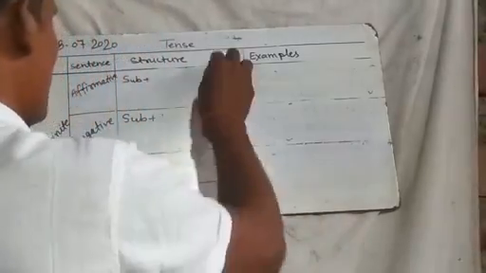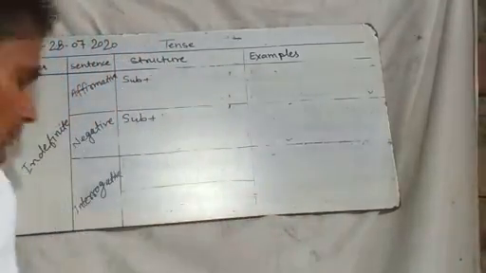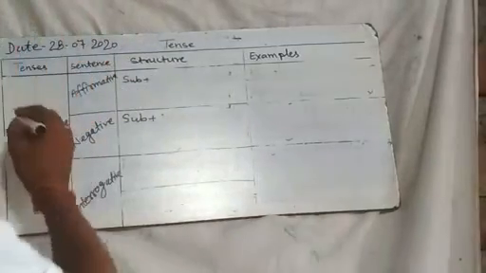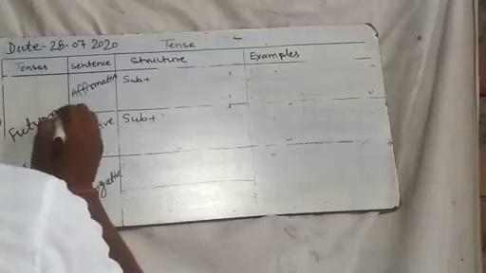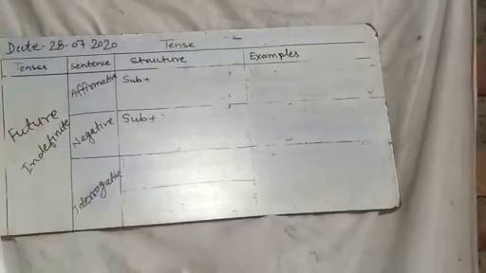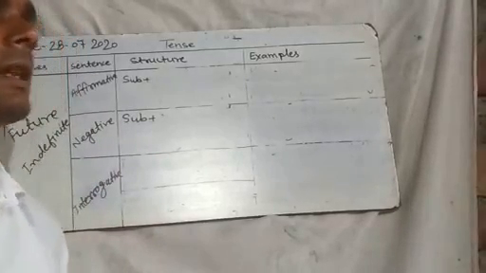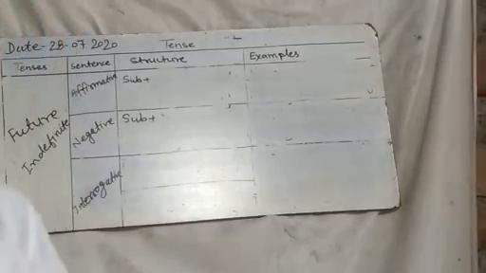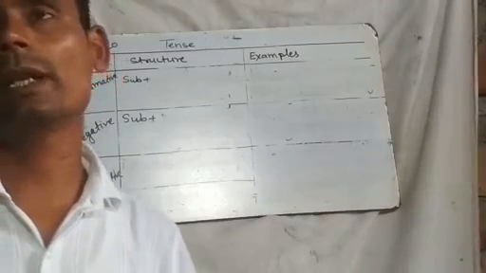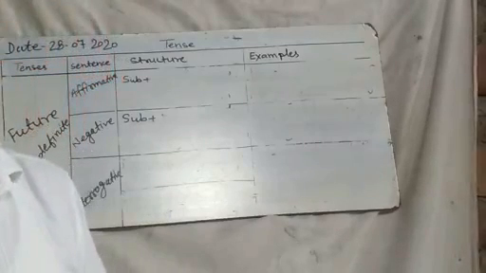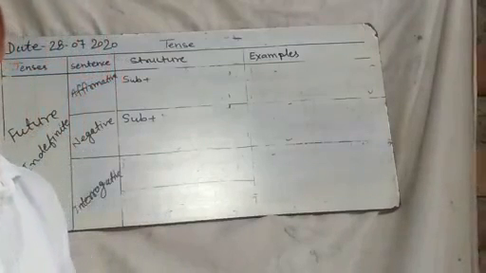Okay, now here, future indefinite tense: a verb that refers to future time is known as future tense.